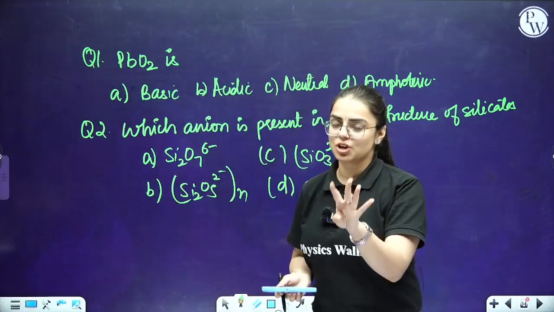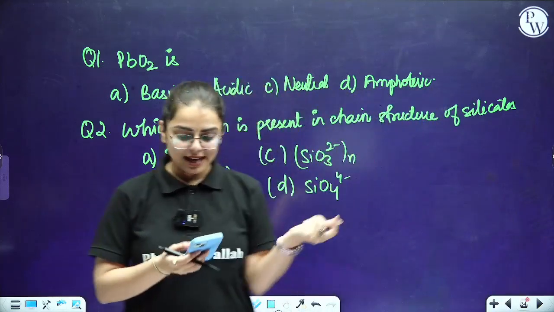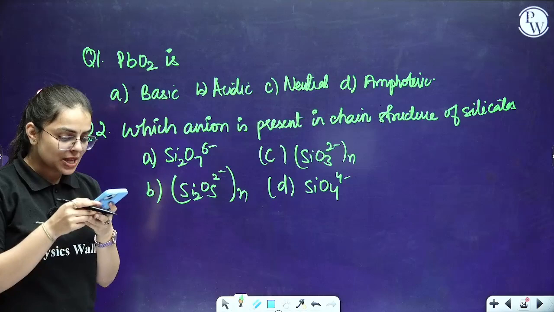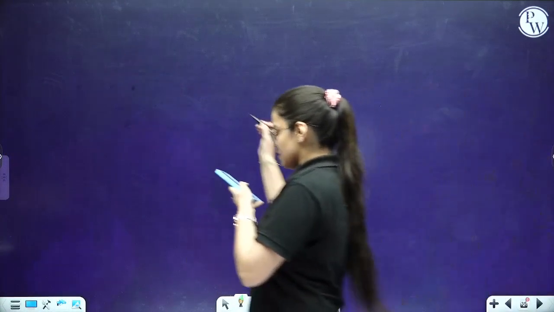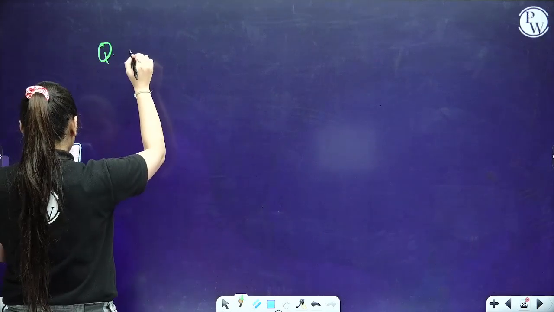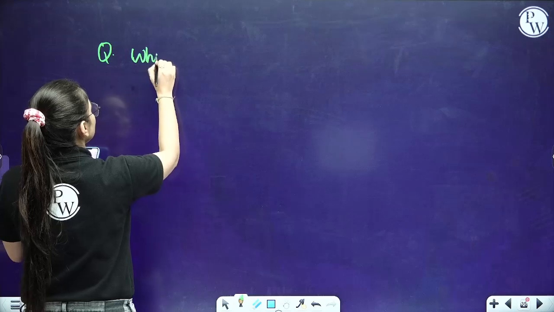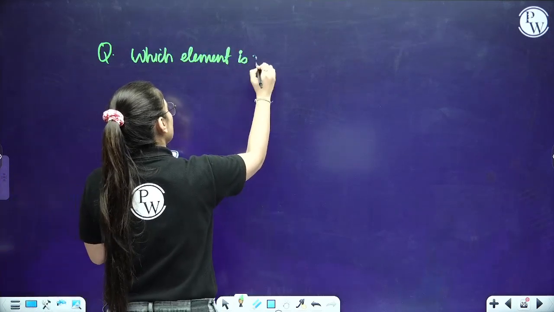We have seen the 4 structures which I have already told you: ortho, pyro, chain and the cyclic one. So I guess you know the example of this as well. Okay, let me give you some more questions. I guess 2 questions you have written. So the next question basically is, which element is a non-metal?